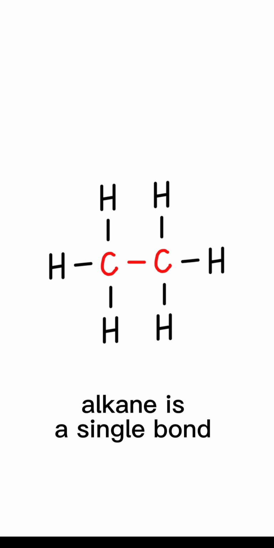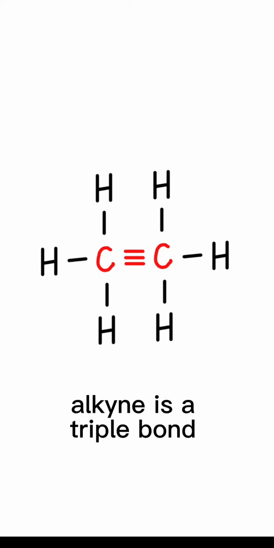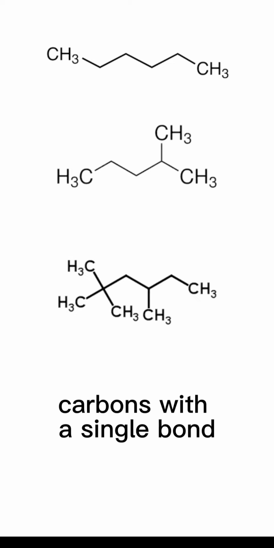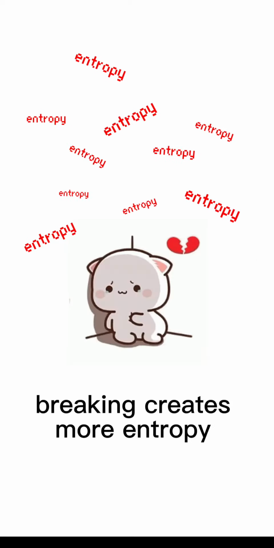Alkane is a single bond. Alkene is a double bond. Alkyne is a triple bond. You will learn about the bonds. Carbons with a single bond end with an A, N, E. Forming uses enthalpy. Breaking creates more entropy.